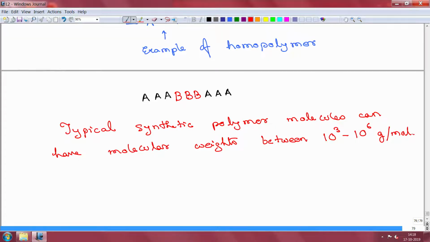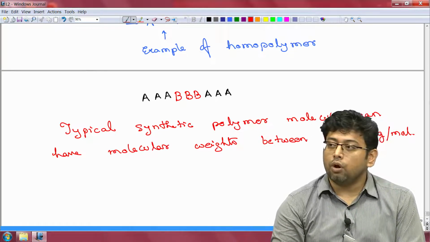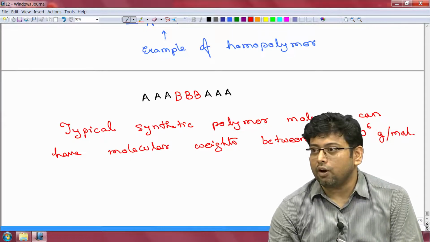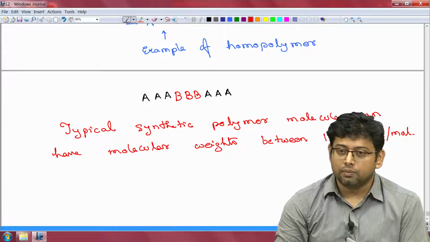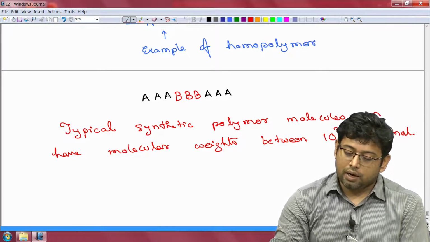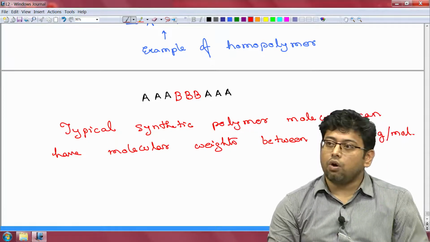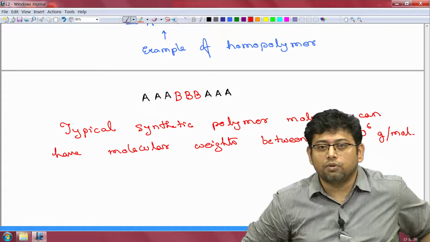This is just an example value, and a tobacco mosaic virus, for example, is of the order of 10 to the power 7 grams per mole. So, these large molecules can have very high molecular weight. Just contrast it with a simple molecule, let us say oxygen. Oxygen's molecular weight is approximately 32 grams per mole. But for a polymer it can be 10,000 or even 1 million. So, that gives you a contrast as to how big the polymer molecules are in contrast to some of those simple molecules.